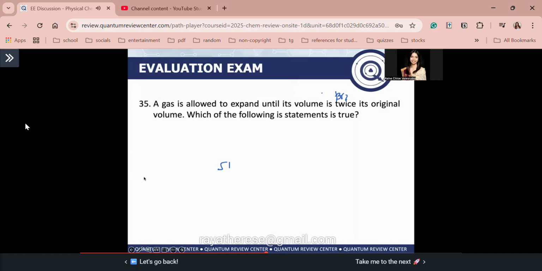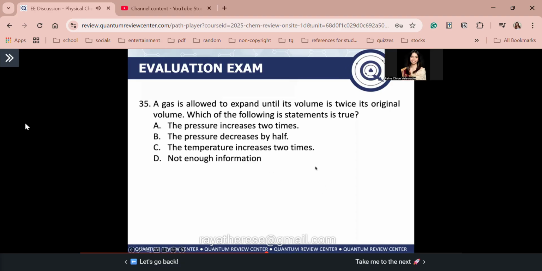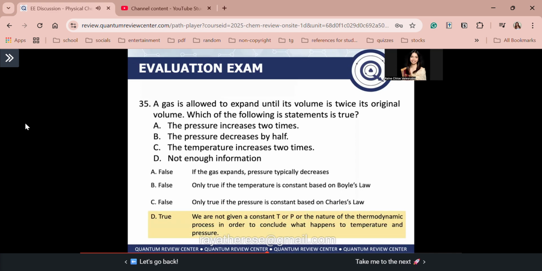Next, number 35. A gas is allowed to expand until its volume is twice its original volume. Which of the following statements is true? So these are the choices guys. Medyo tricky to guys, makinig. Okay. Sabi, a gas is allowed to expand until its volume is twice its original volume, which of the following is true. So guys, letter A. Sabi dito, the pressure increases 2 times. Oh guys, tandaan, if the gas expands, pressure should decrease. So mali si A. Next, letter B, sabi dito, the pressure decreases by half.